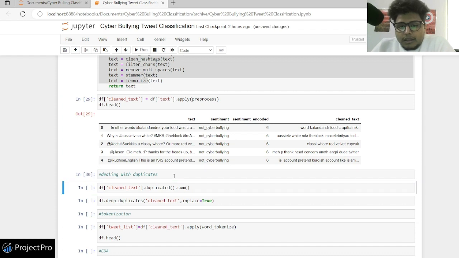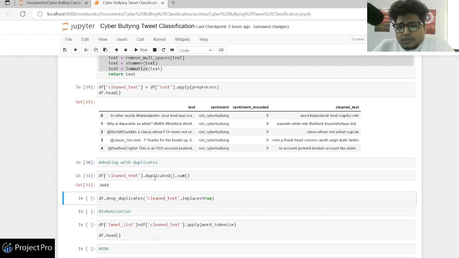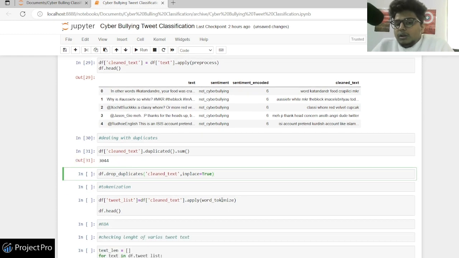Finally, we have removed the duplicates, right? I found some duplicates, and I guess the reason for this would be the smaller tweets. For example, let's say there's a tweet of happy Holi, right? It's a common tweet, and it does not make sense also, so I've removed the duplicates. Even if it's an offensive tweet, like some other Twitter user posted an offensive tweet, for that also we want just one tweet, right? If you don't remove the duplicates, your model will be biased towards one particular result, which we don't want.